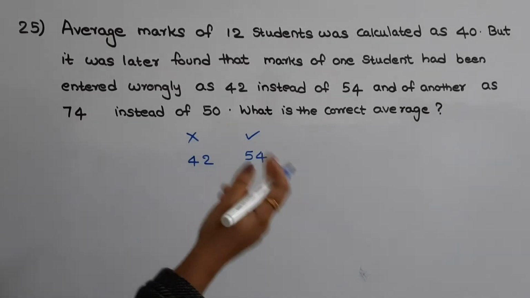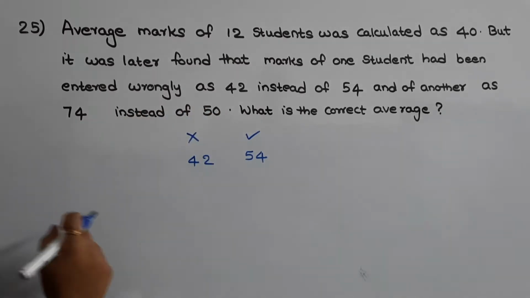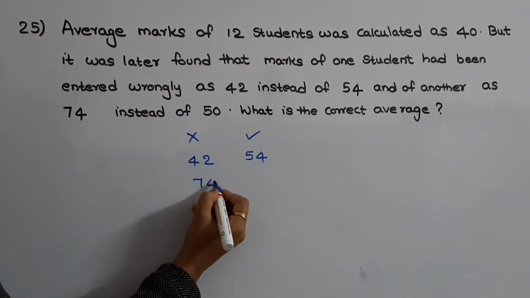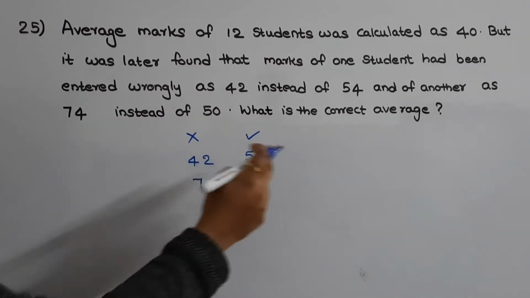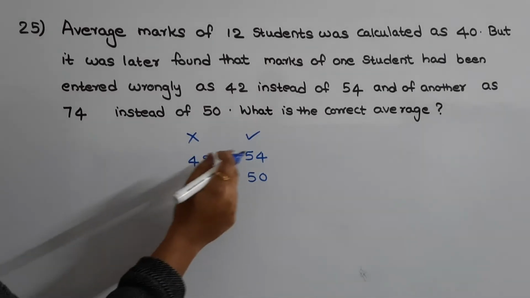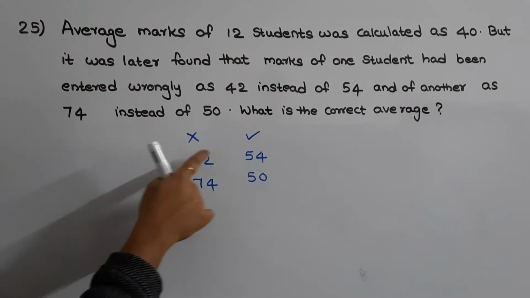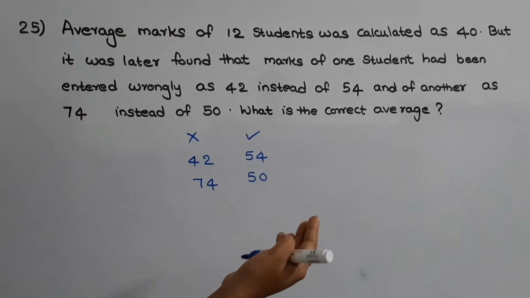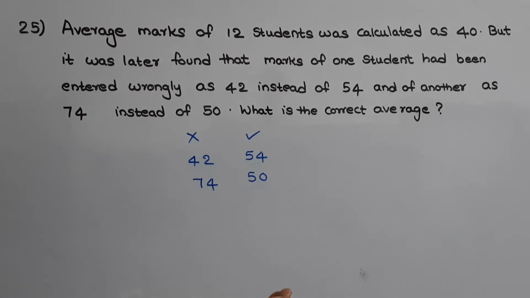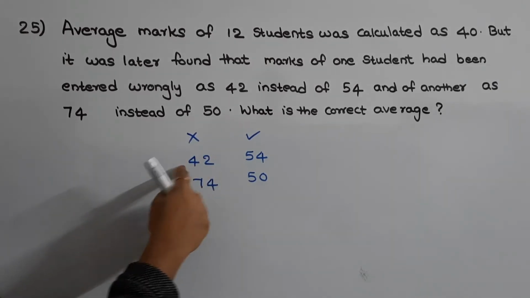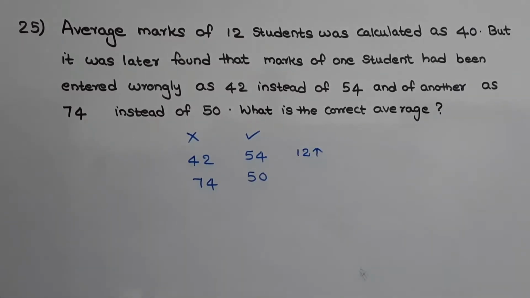Then they found that the marks of another student were entered as 74 instead of 50. So they entered it as 74, but it should have been 50. In the first case, if you correct the marks, there will be an increase in the marks, right? It was entered as 42, but it should have been 54. What is that increase? That is 54 minus 42, that is 12. So there should be an increase of 12 marks in the first case.